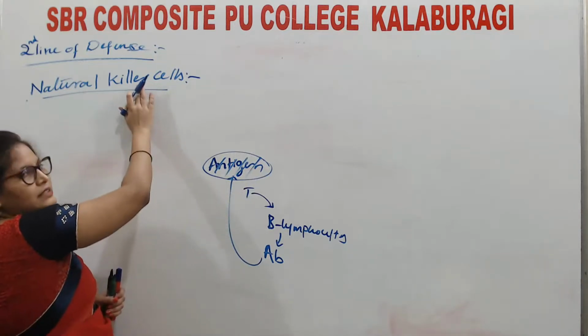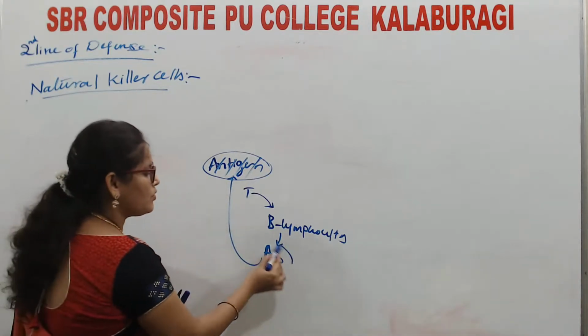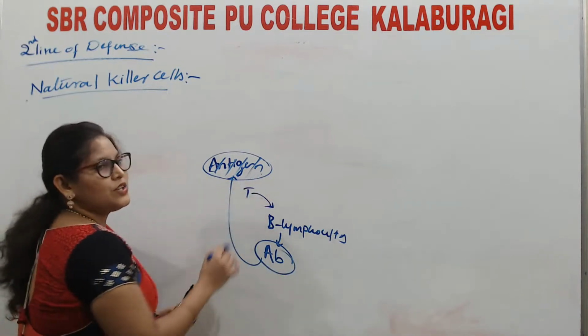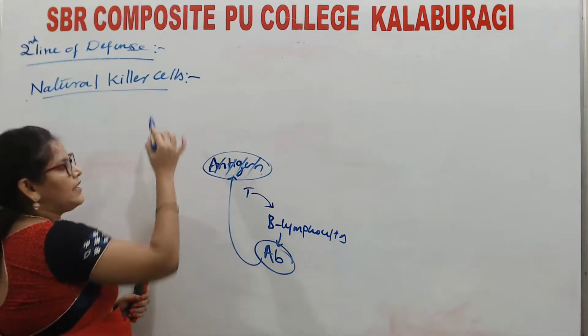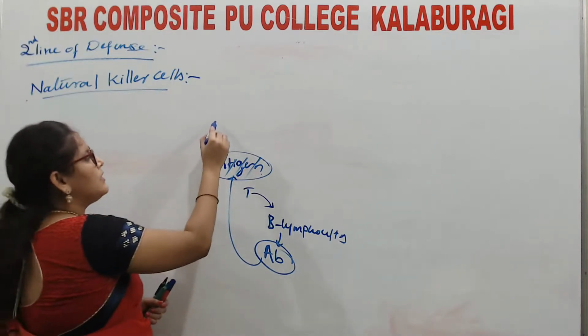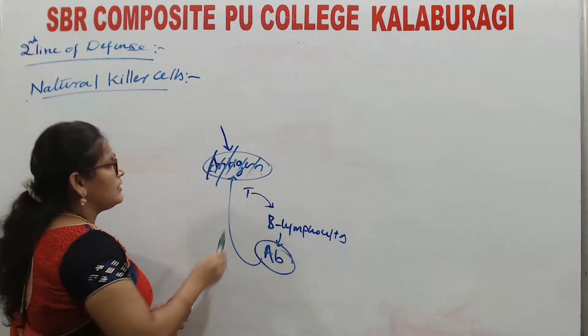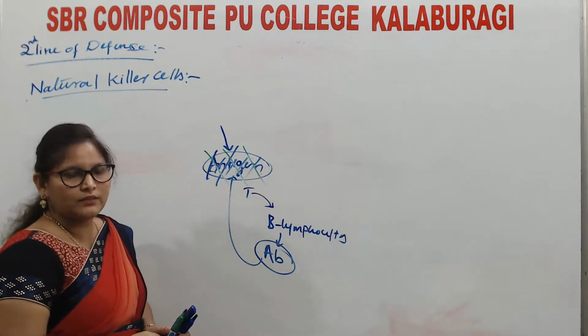But the NK cells, natural killer cells, do not have the ability to produce this antibody. So they cannot kill the antigen directly. Instead of killing the antigen, the natural killer cells will destroy the entire cell which is infected with the antigen.